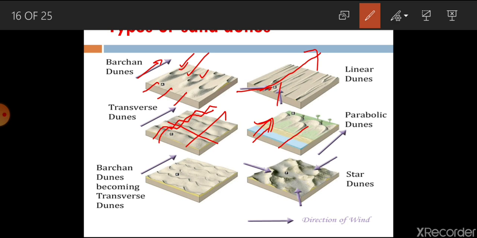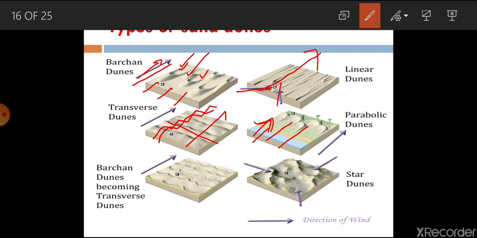Parabolic dunes and Barkan dunes look similar in shape, but the basic difference is that the Barkan dune has a convex shape along the wind direction, whereas here it is in the opposite direction.